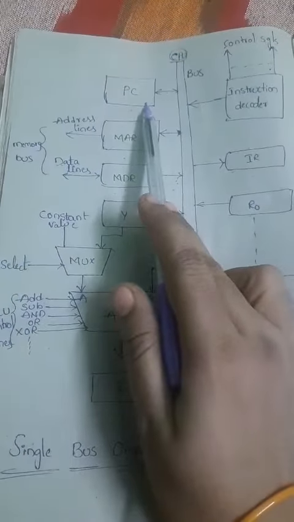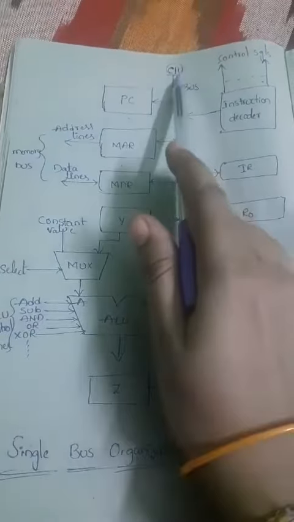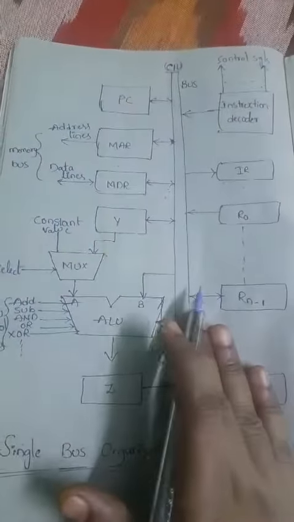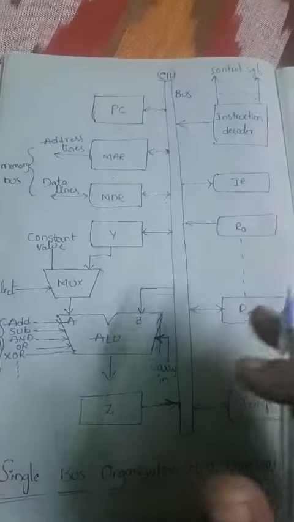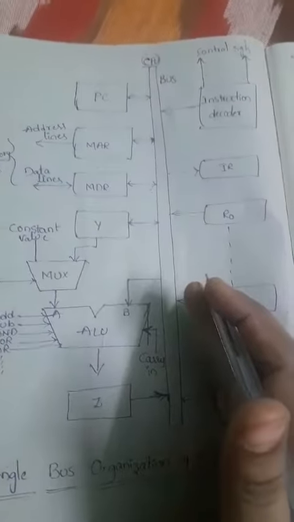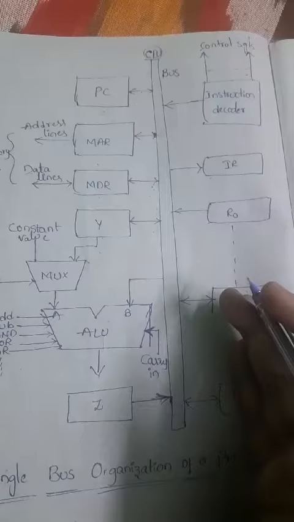First we will go for the bus. Whatever lines we have here are the interconnection of the bus, or internal bus, as we call it. Bus is generally a group of lines, a combination of lines or group of wires.